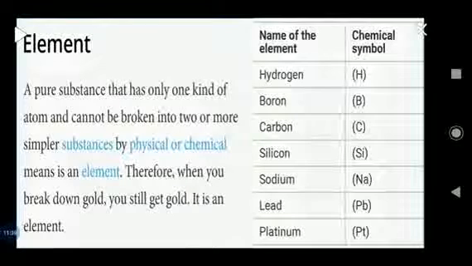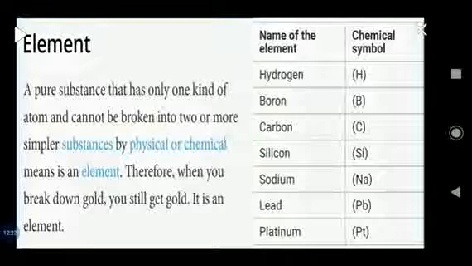Now another thing, that is element. A pure substance that has only one kind of atom and cannot be broken into two or more simple substances by physical or chemical means is an element. Therefore, when you break down gold, you still get gold, it is an element. So all elements are pure substances because they contain only one kind of atoms, which cannot be broken down into two or more simpler substances by any physical or chemical means.